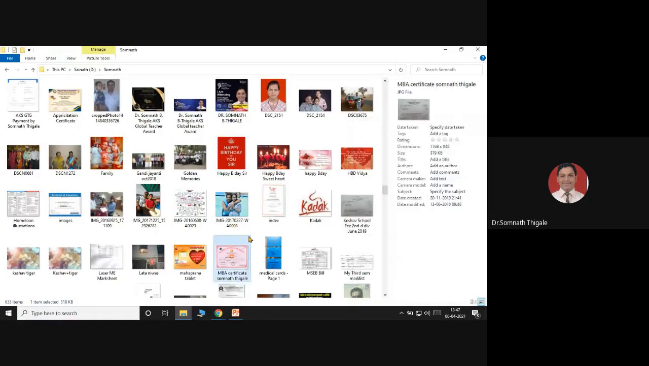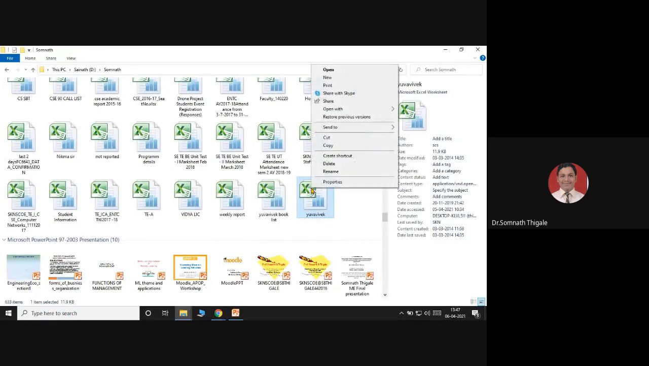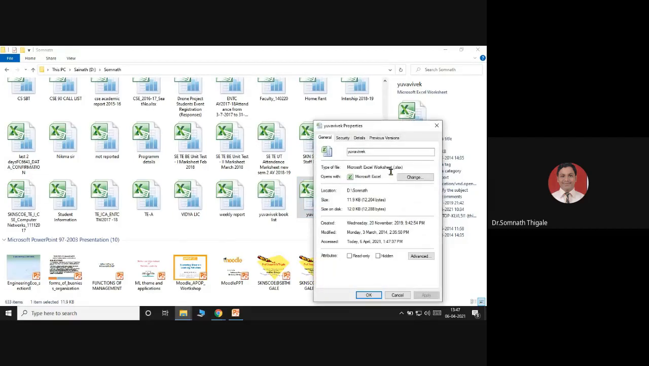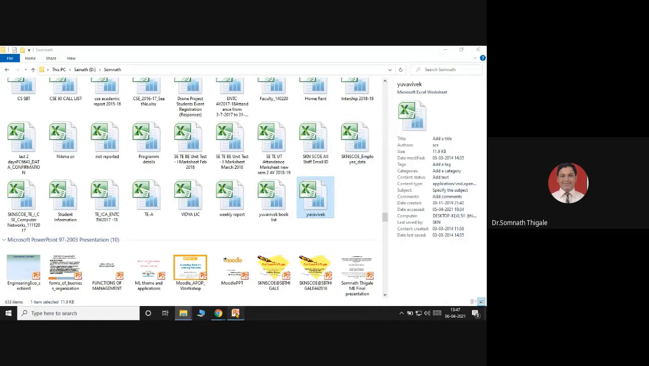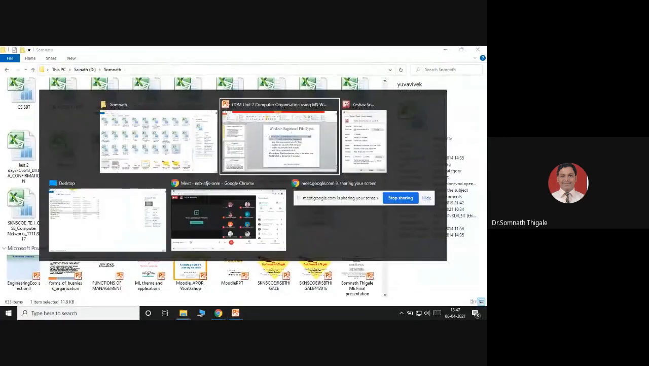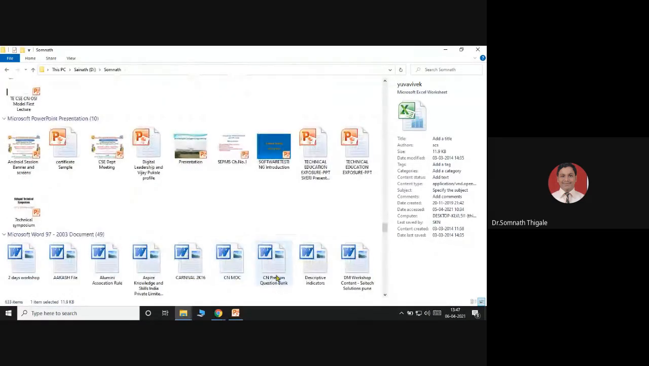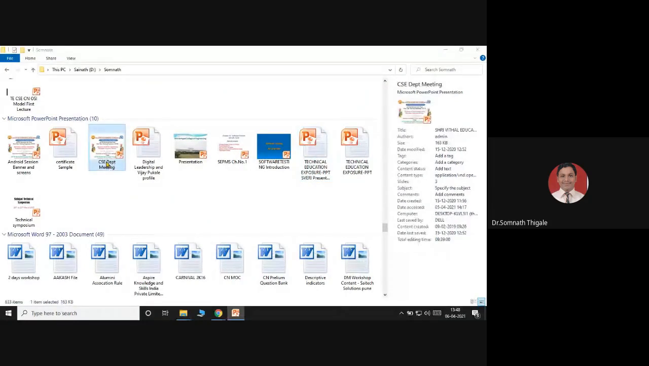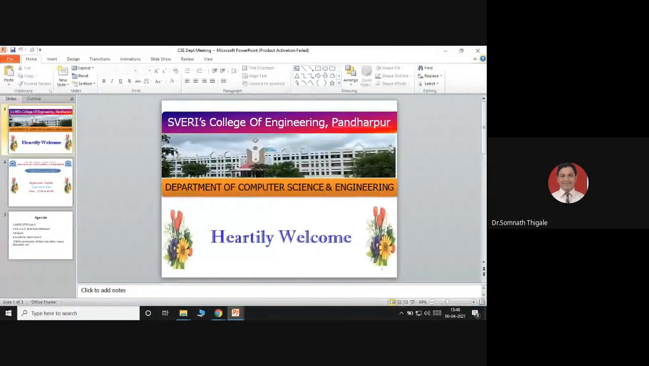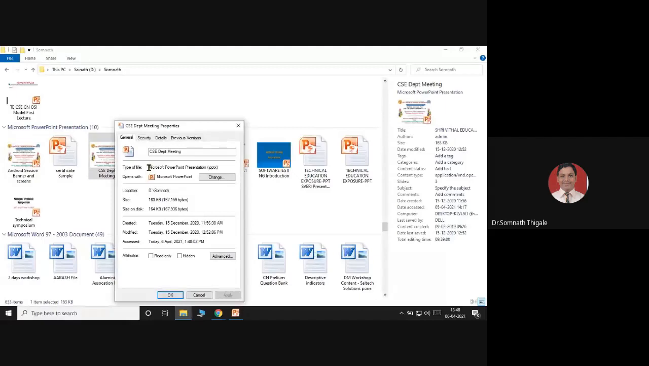If I open another file, this is an Excel file. I'll open its properties. You can check here .xls, Microsoft Excel sheet. One more option over here: this is a PowerPoint presentation, PPT. Right click, properties. You can check the file extension, Microsoft PowerPoint presentation.